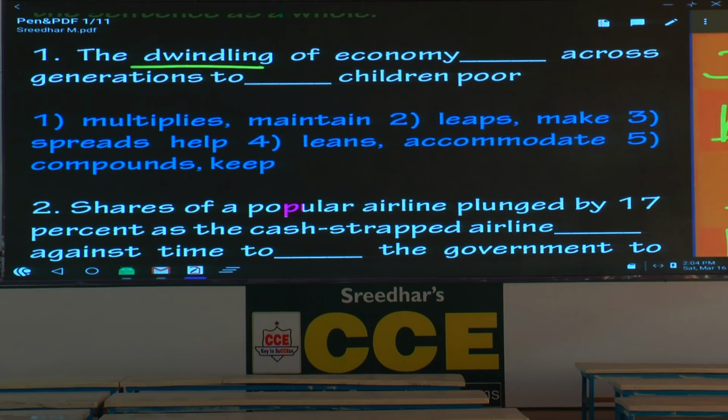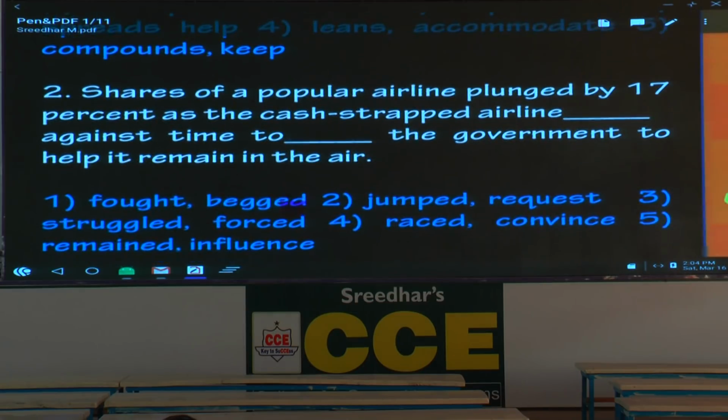To keep children poor. First word you don't consider, you have to decide on the basis of the second word. Will you say to make children poor or to keep children poor? So the answer is the second option. Leaps, jumps across generations to make children poor. The impact of that, children become poor. It makes children poor. Shall I move on to the next one?